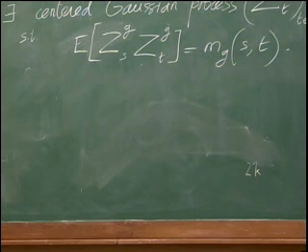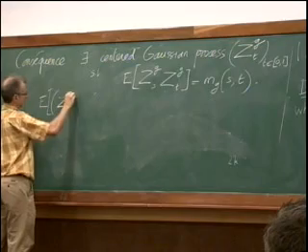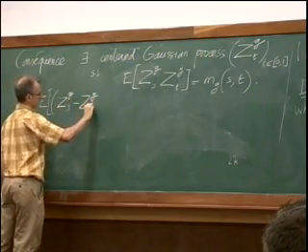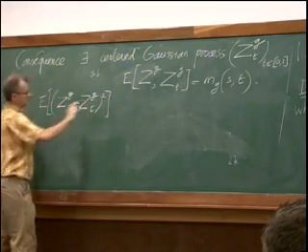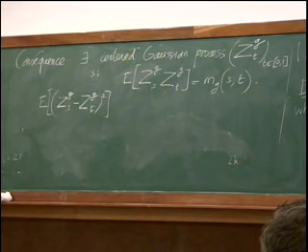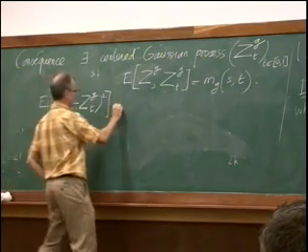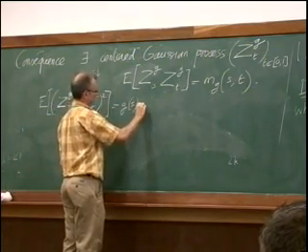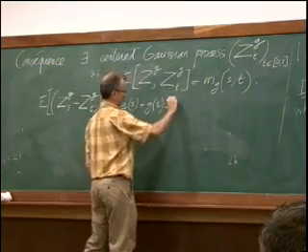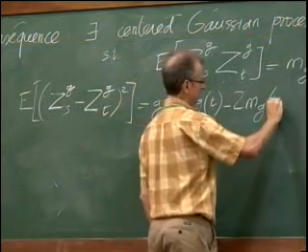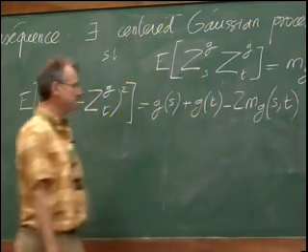And in fact, we can get regularity properties of this Gaussian process because we note that if we want to compute the L2 norm of the difference Z^g_s minus Z^g_t, well, you just expand the square, and what you find is g(s) plus g(t) minus twice m_g(s,t).